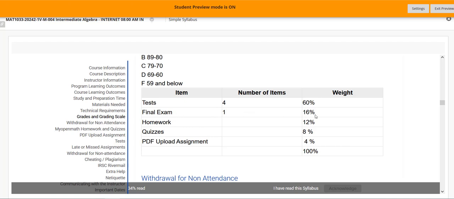Your final exam is 16%. And it will be similar to the test, except it will be multiple choice. And it will be also through Honor Lock.